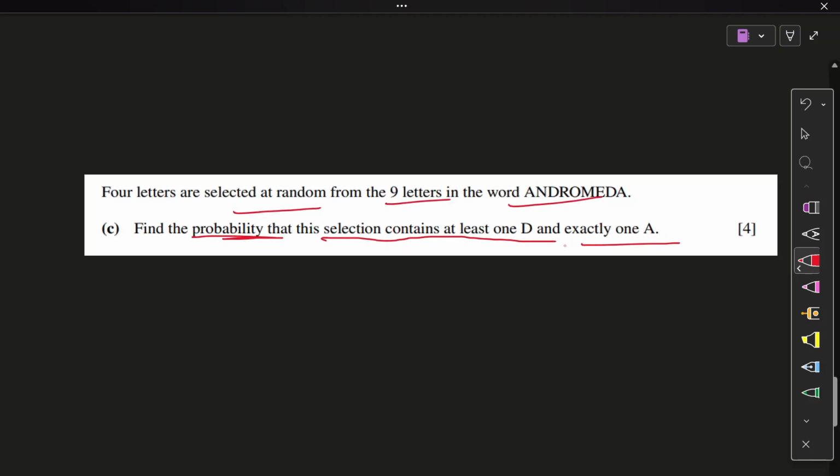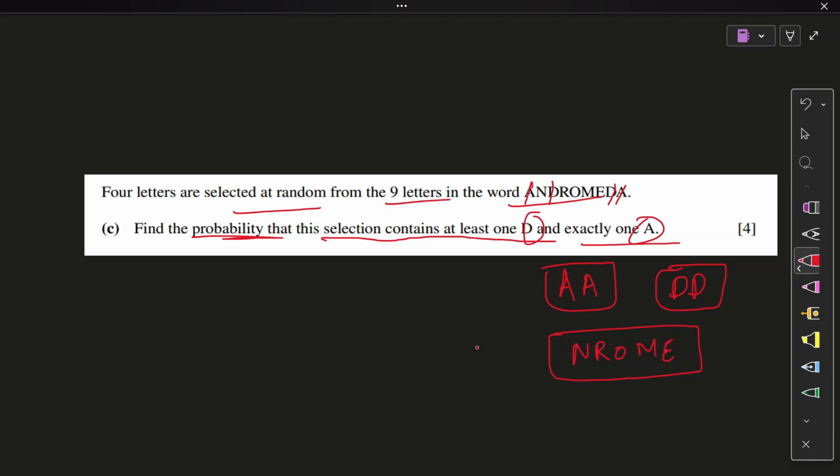Whenever it's a possible selection question, please do the boxing thing. Anything that has a condition on it, box that up. A's and D's have a condition, so box the A's, 2 A's, and box the D's, 2 D's. Anything else will be put in your final box, which is your big box of non-repeating letters, and sometimes repeating letters are part of it as well. So how many remaining after A's and D's are gone? 1, 2, 3, 4, 5. So N, R, O, M, E are in this box.